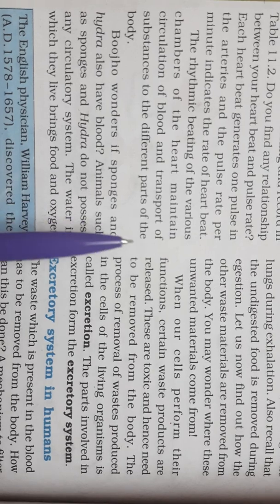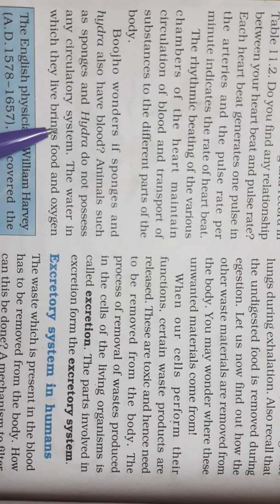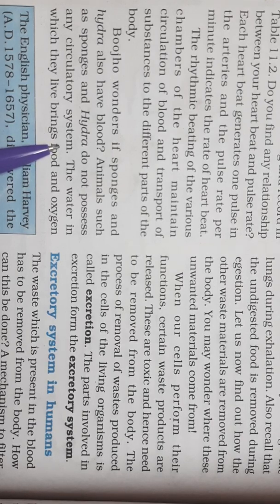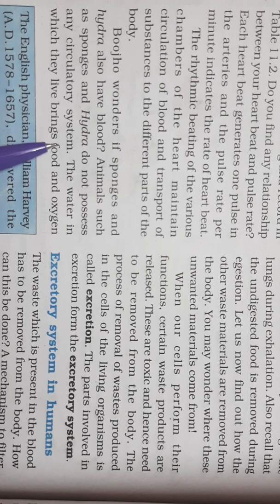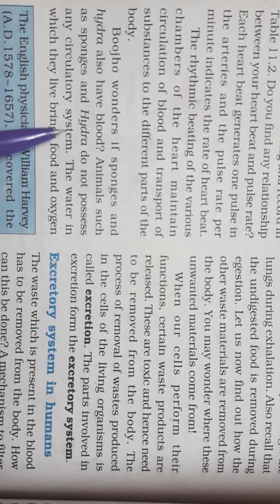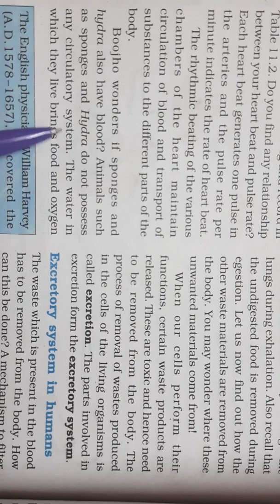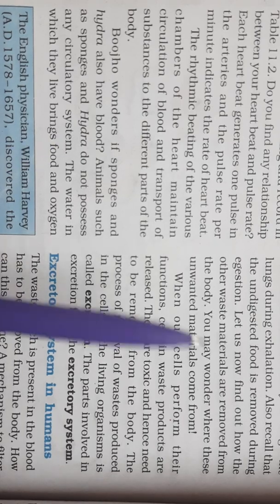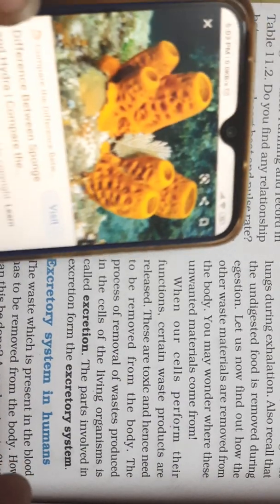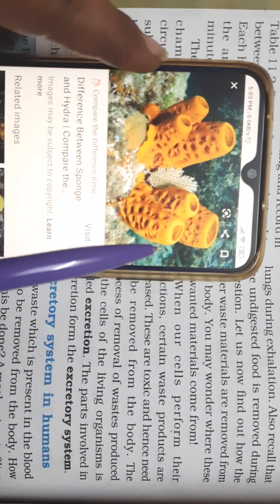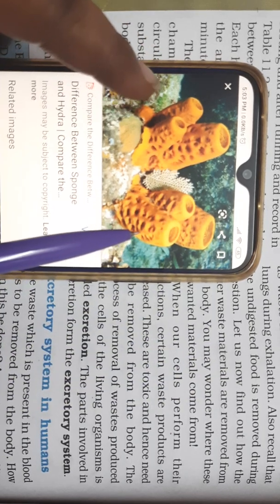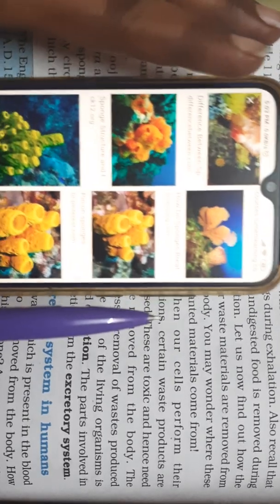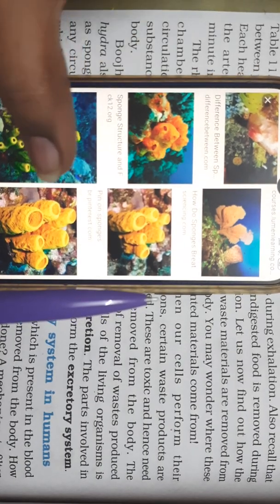Our body has a circulatory system. You have studied all three parts of the circulatory system in detail. But Bujo is wondering, since hydra and sponges do not have any circulatory system, how do they get all the food and oxygen? You can look on the net and see sponges. They look like this. These are the organisms which are found in the sea.